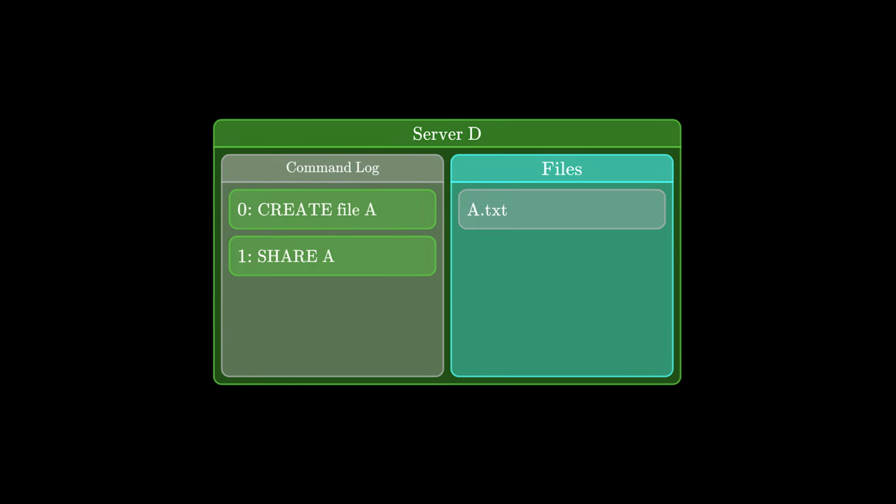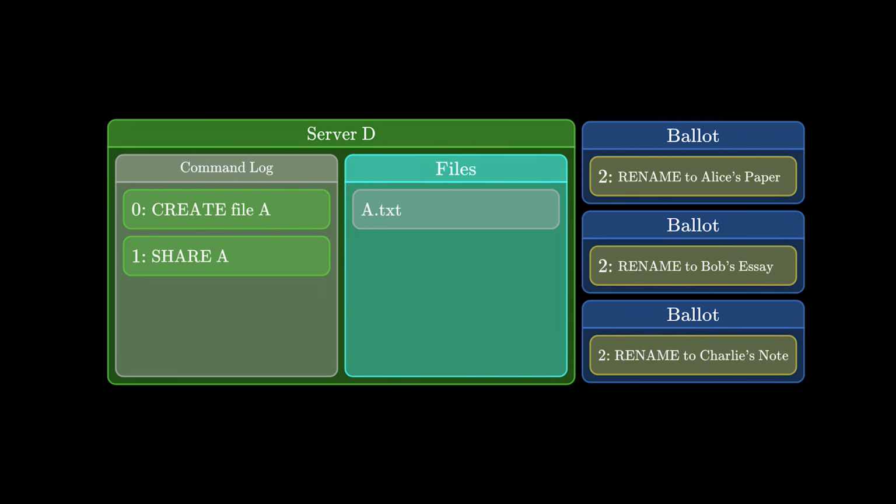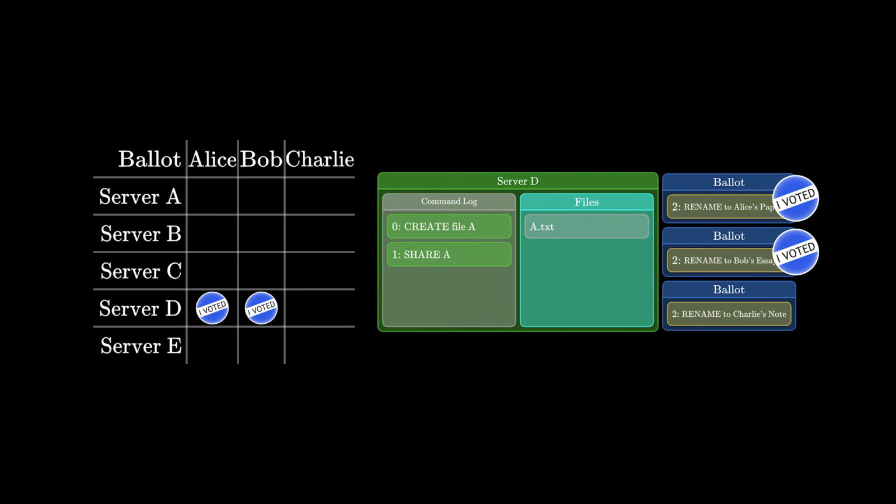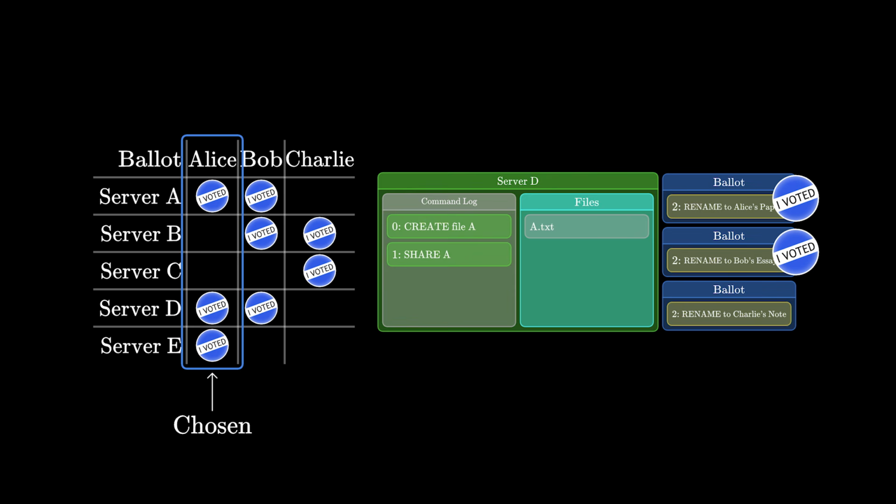Now, if an acceptor gets multiple proposals for the same slot, which ballots should it vote on? This gets hard to keep track of, so I'm going to put the votes on a table where the columns are the different ballots for slot 2 and the rows are the acceptors. So if we let the acceptors accept multiple ballots, which on the table looks like having multiple votes in one row, then the system might choose multiple conflicting commands for the same slot.